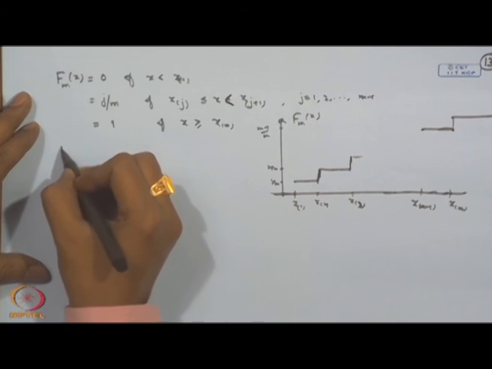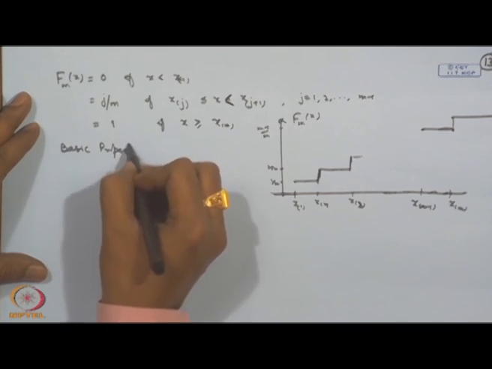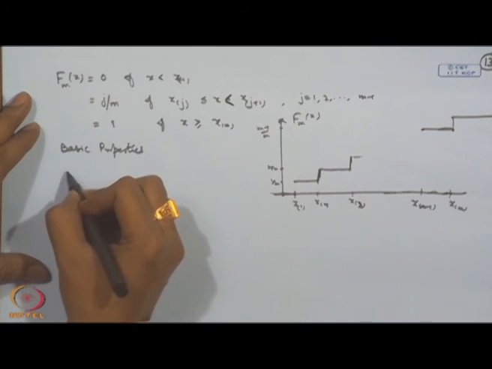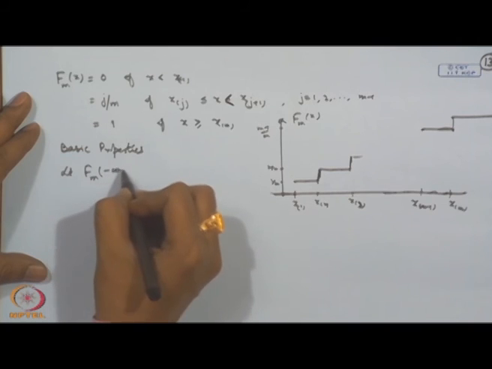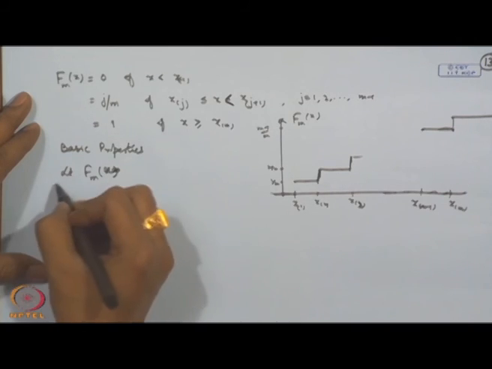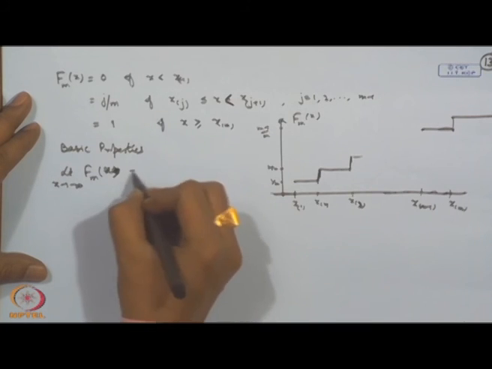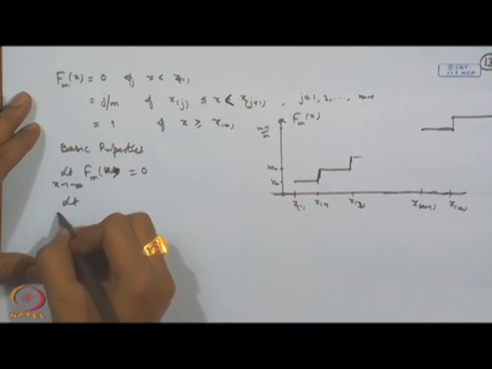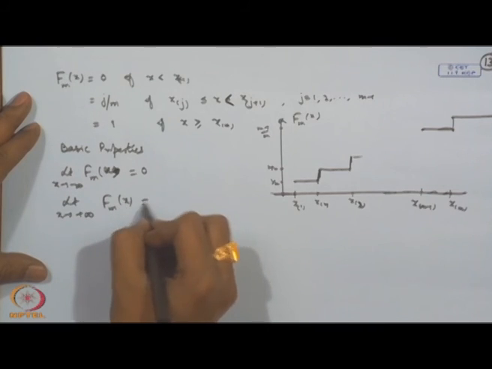Certain basic properties you can see. For example, if I consider F_m(x) as x tends to minus infinity, then certainly this is equal to 0. As x tends to plus infinity, then certainly this is equal to 1.